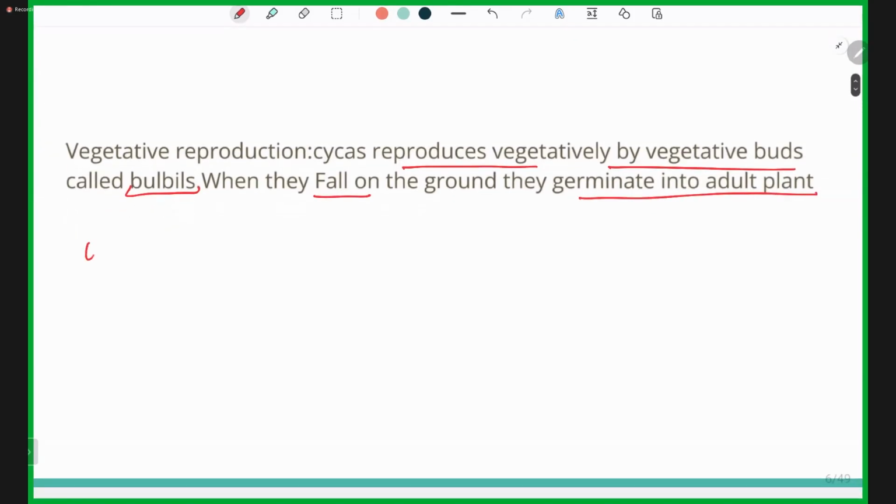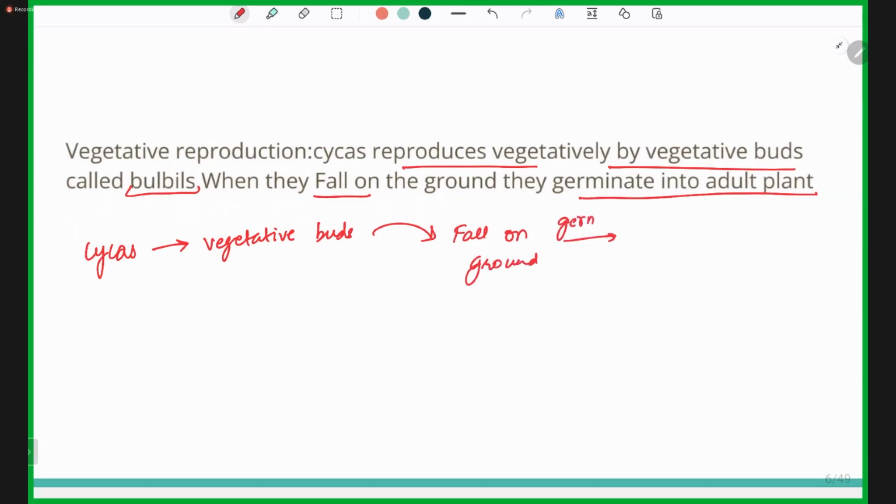So cycas produces vegetative buds, and when these buds fall on the ground and germinate, they give rise to adult plants.